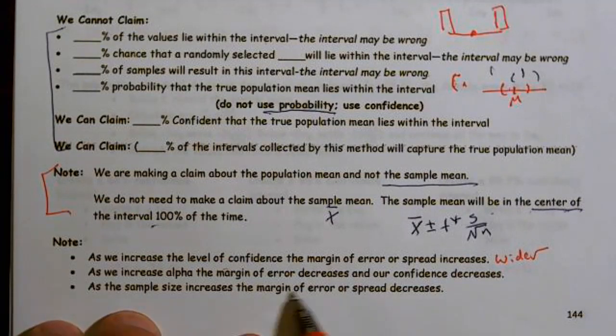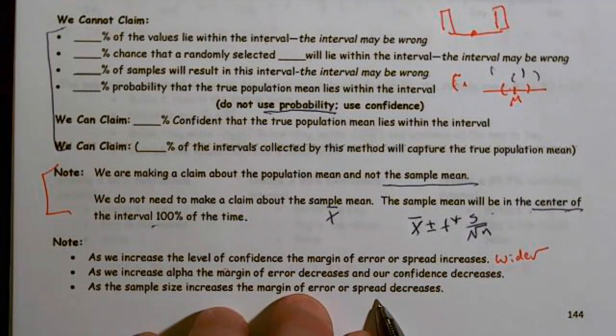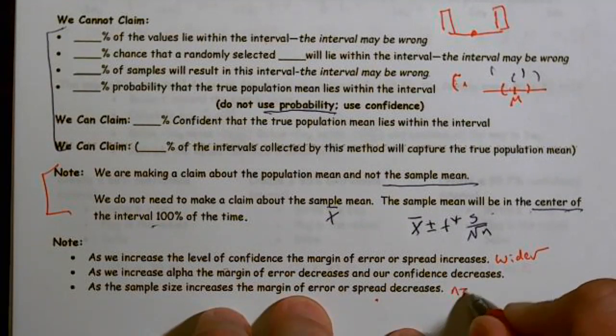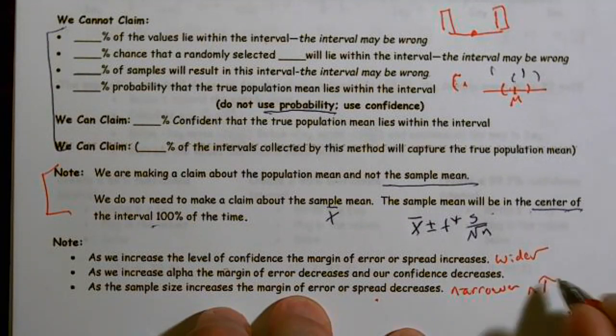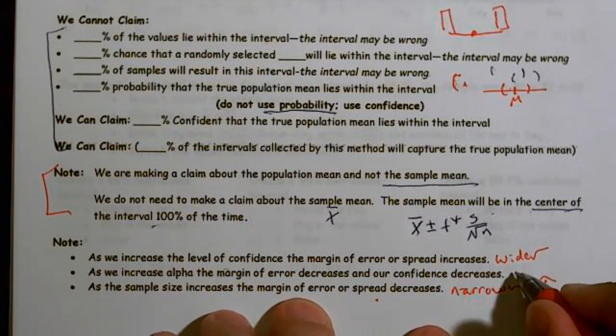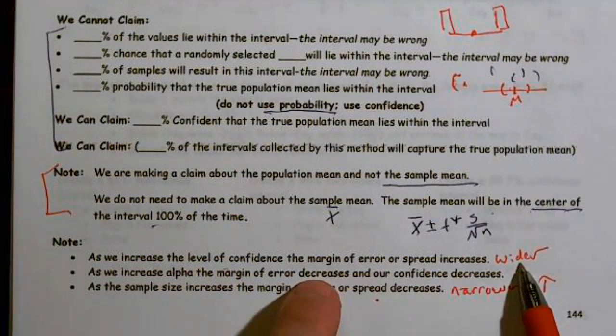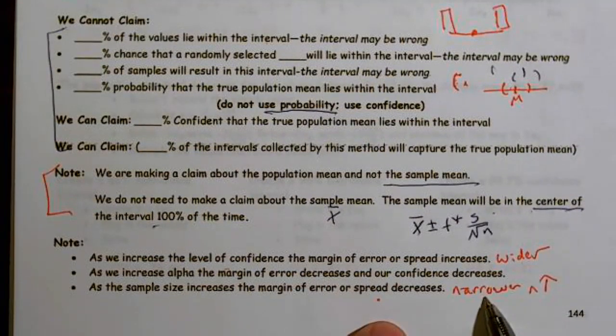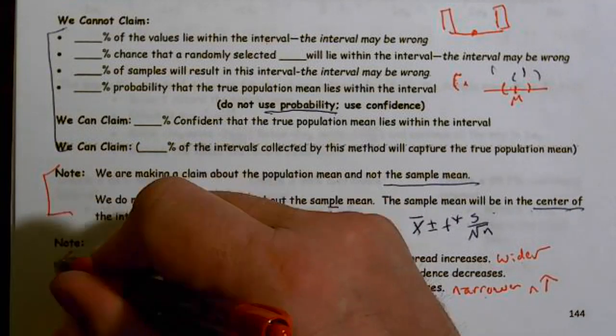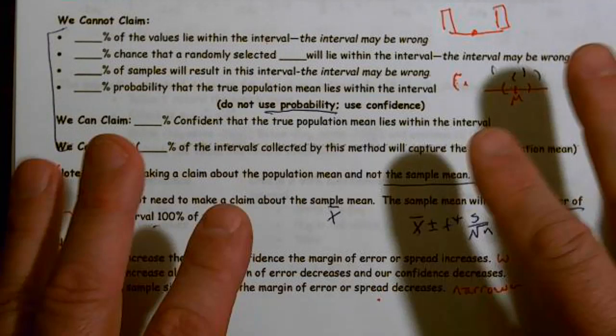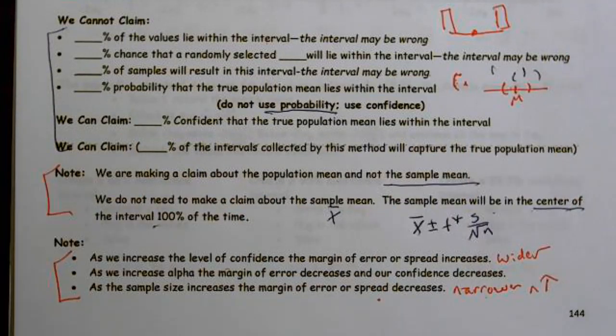As the sample size increases, the margin of error or spread decreases. So we get narrower as n goes up. You need to make sure you know these. As alpha goes up, we get narrower. As our confidence level goes up, we get wider. And as our sample size goes up, we get narrower. We'll spend more time talking about alpha later, but for the time being, this is something you need to memorize. All right, super, super important page of notes. Make sure you know this and know this well. I guarantee there'll be a lot of test questions from here. All right, thank you.